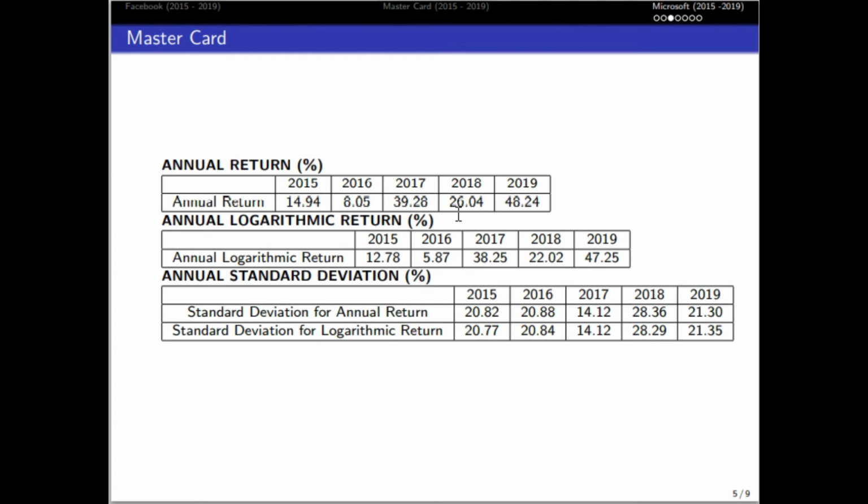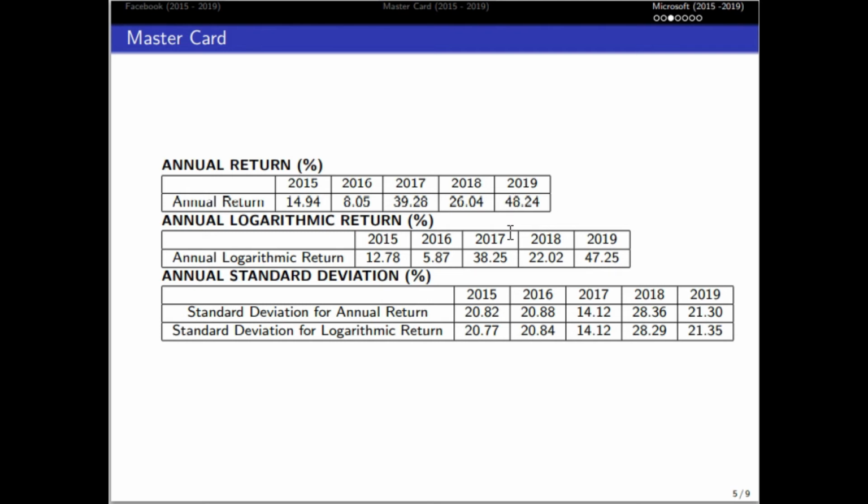2015, 2017, and also 2018 have annual returns which are between the lowest and the highest. Next, for annual log return, 2015 gives 20.78%, 2016 5.87%, 2017 38.25%, 2018 22.02%, 2019 47.25%. We can see here that for annual log return, the highest log return is in year 2019, same as